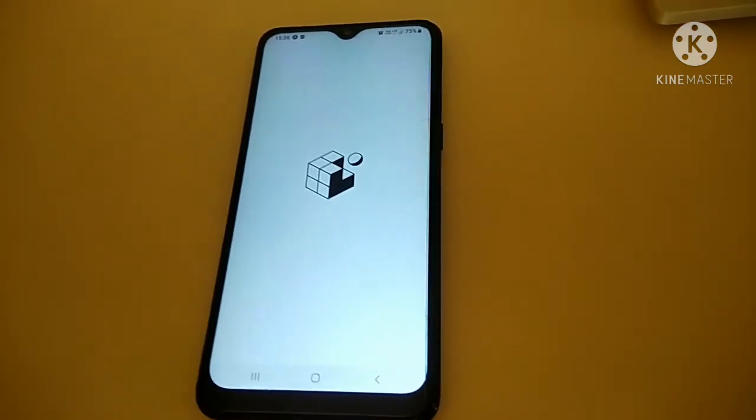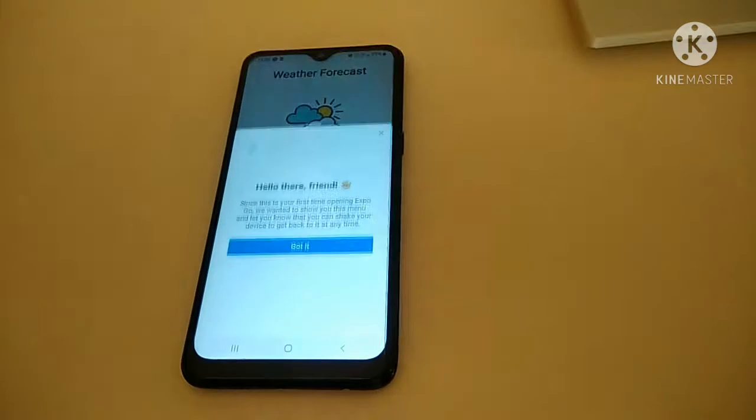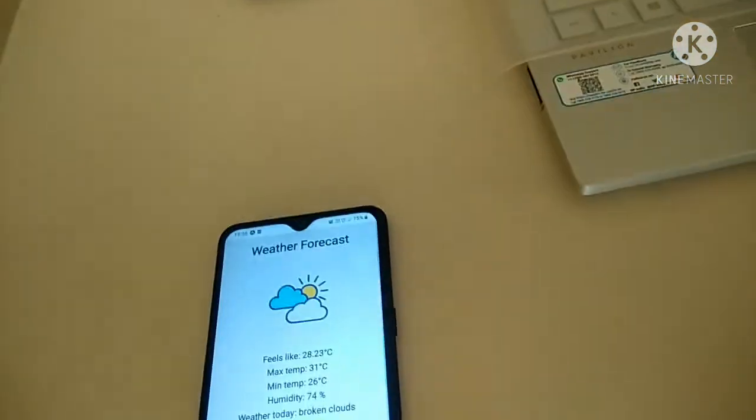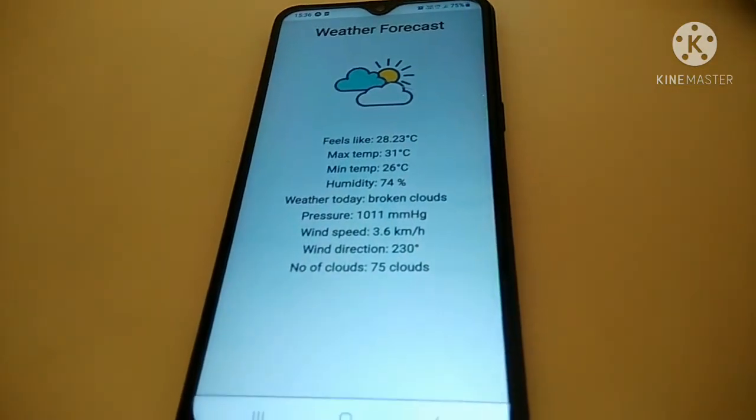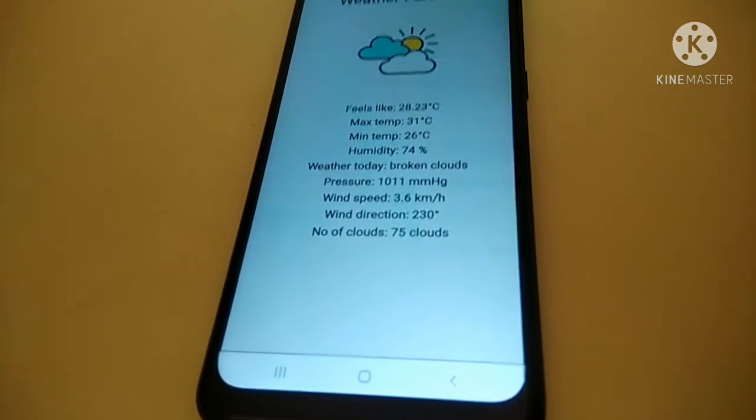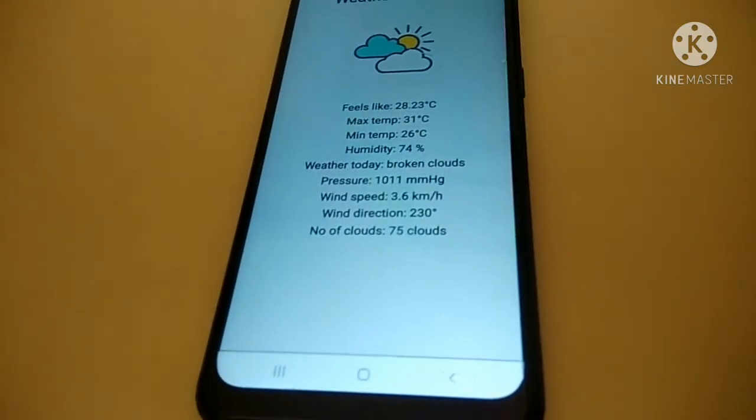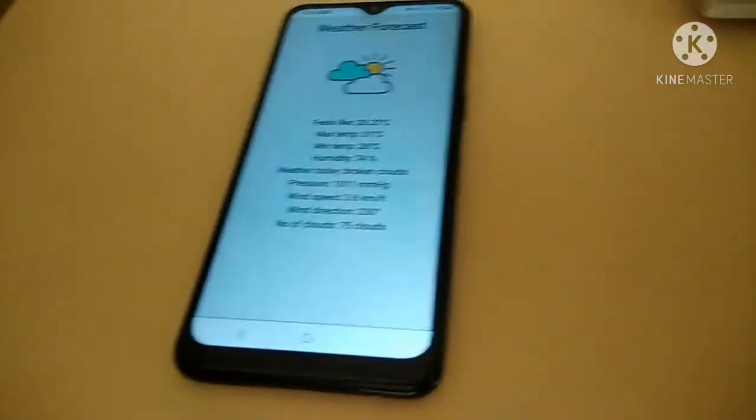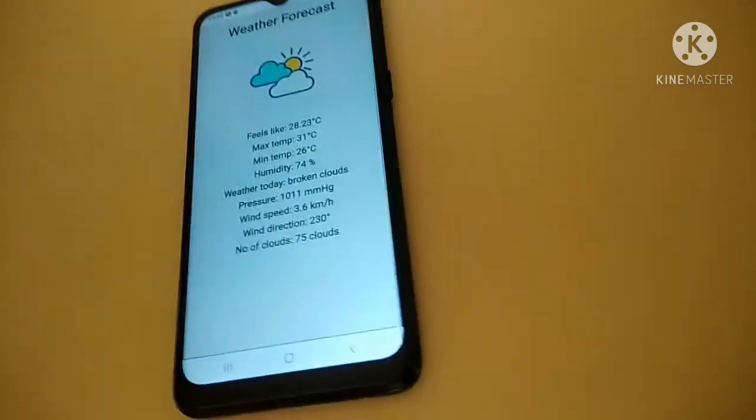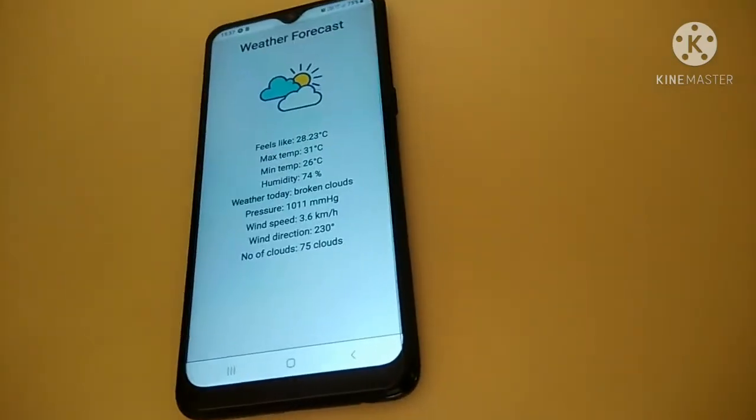Isn't it interesting? Each time you reload, you get really advanced weather information. Not only the temperature or humidity, but the current temperature, maximum temperature, minimum temperature, the weather, pressure, wind speed, wind direction, and number of clouds as well. Isn't it amazing, friends? Try making your app yourself, as I'm also going to share the code with you.